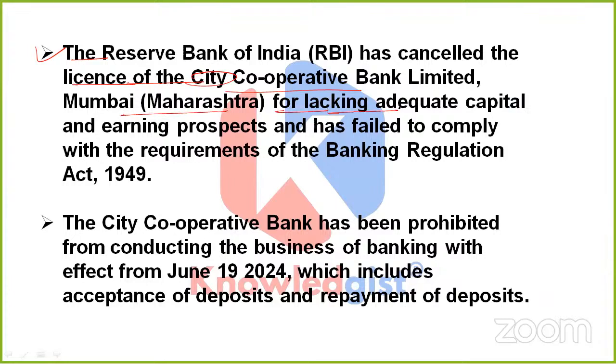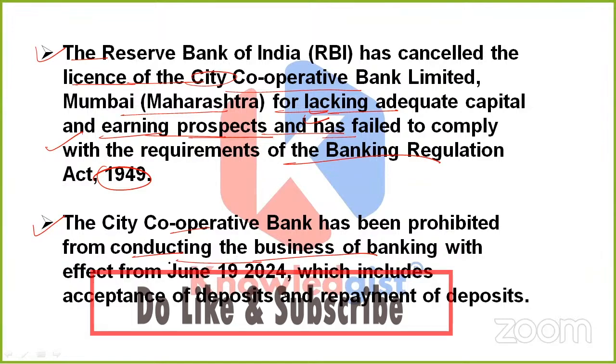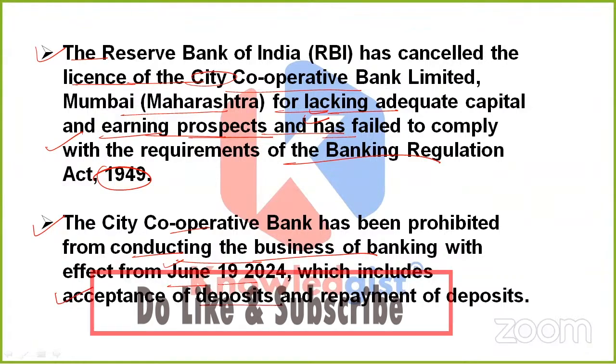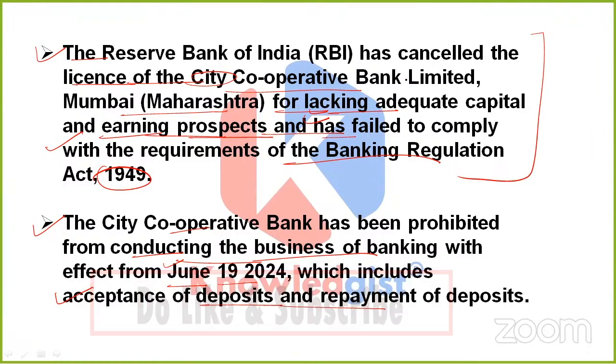The reason is lack of adequate capital and earning prospects. And apart from it, the second reason is that this bank also failed to comply with the requirements of the Banking Regulation Act, which was in 1949. Apart from it, this City Cooperative Bank has been prohibited from conducting the business of banking, and this took effect from June 19, 2024. Another thing is that this whole cancellation process includes the acceptance of deposits and repayment of deposits.